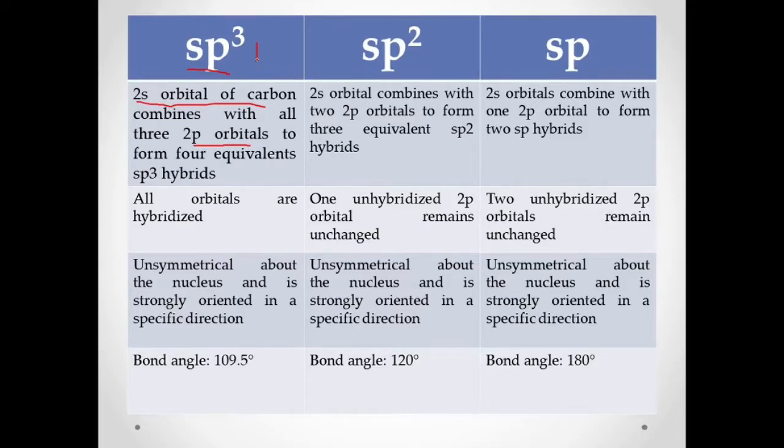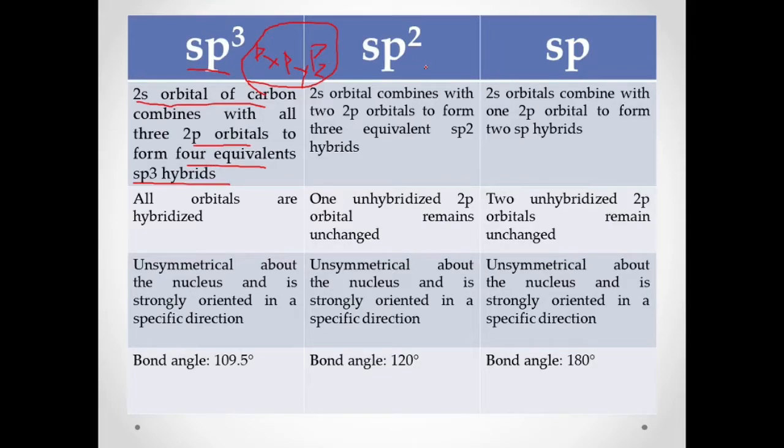We have three degenerate orbitals for p: px, py, and pz. So all of the 2s orbital of carbon can be combined with all three 2p orbitals to form four equivalent sp3 hybrids. That's why carbon in methane can combine with four hydrogens, because you have four equivalent sp3 hybrids.